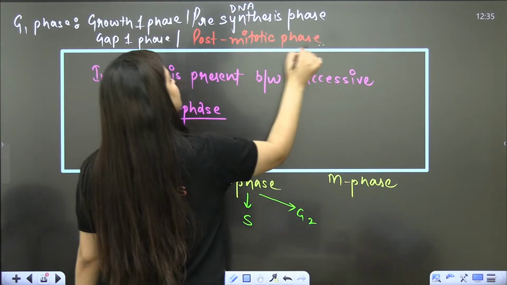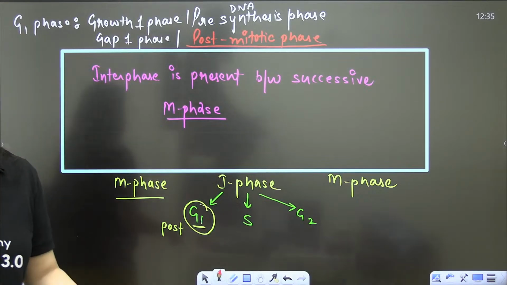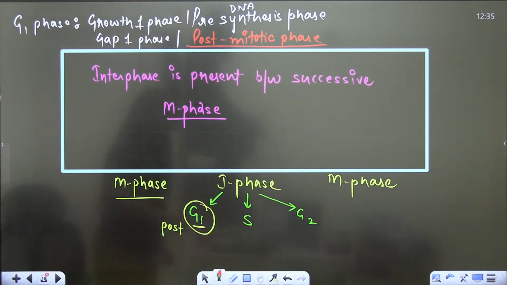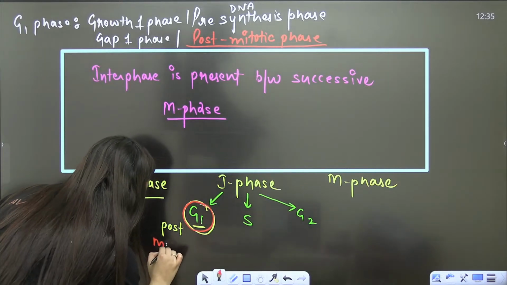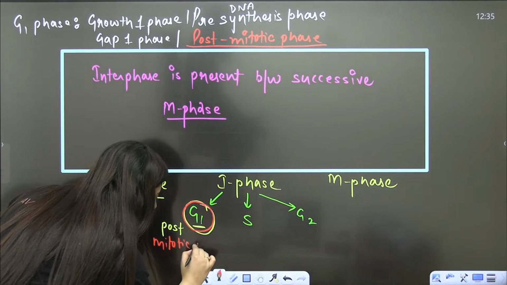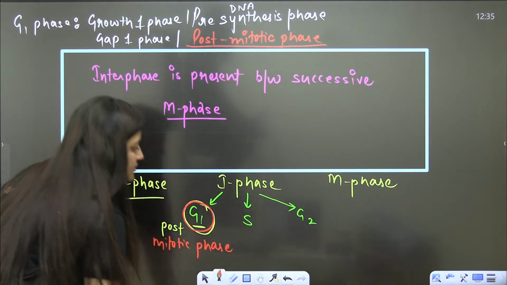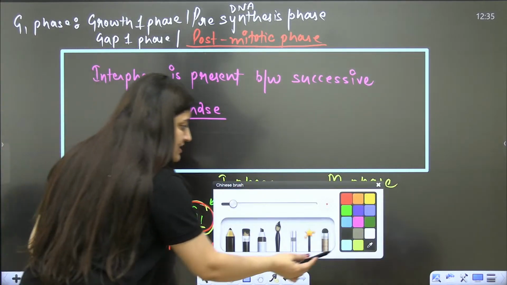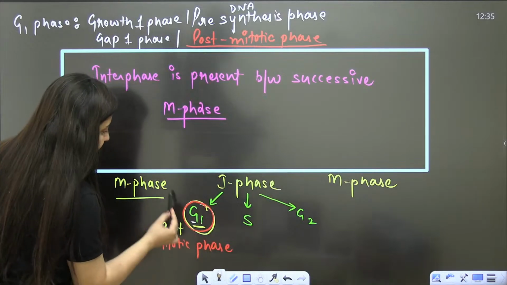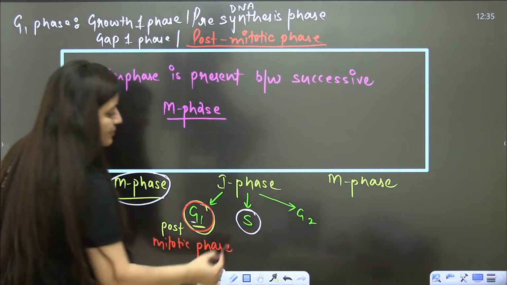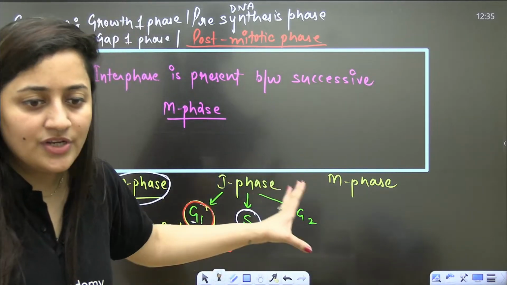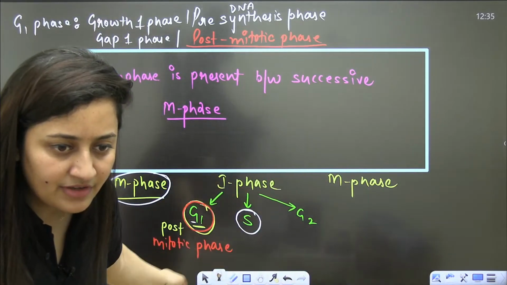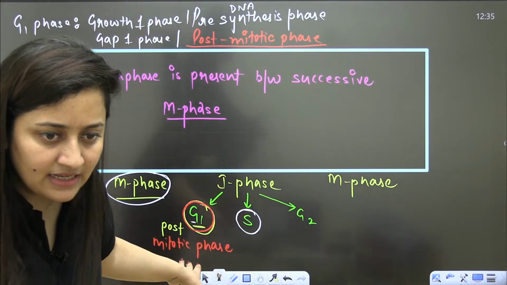It is a previous year question: which phase is the post-mitotic phase? Sometimes students confuse it. It is the G1 phase which is the post-mitotic phase. Understood? And we can also say that G1 is present in between M phase and S phase. So basically G1 is a phase present in between cell division and DNA replication. Am I right?